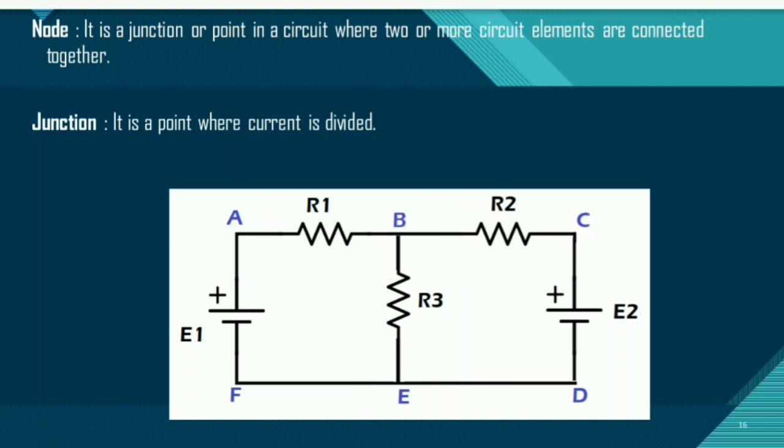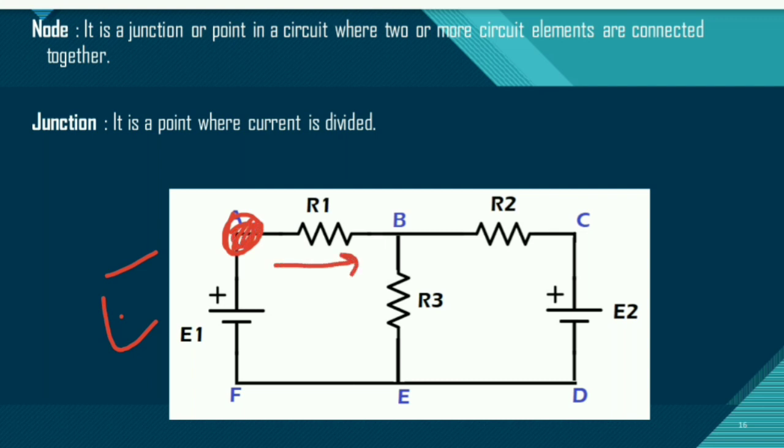Now consider this point: the junction is a point which is related with the current division, and node is a point which is related with the voltage values. If I say that these are the different nodes, that means at each of these points, the voltage value will be different. What will the voltage value of E? What will the voltage value of A? Whatever is E1 here, that will be the voltage value of A.